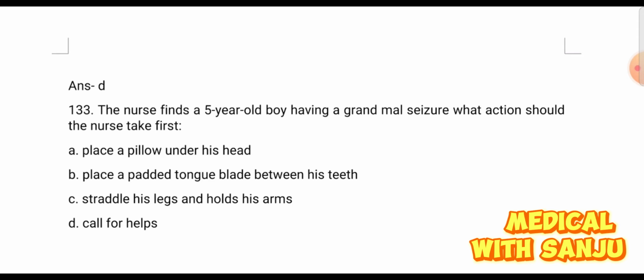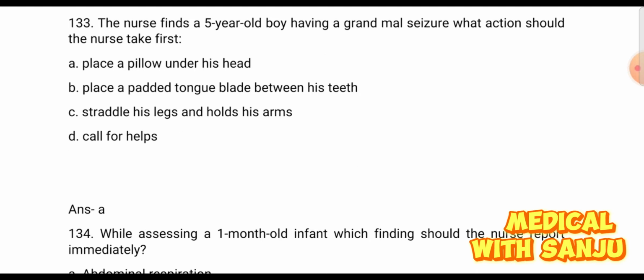Question number 133. The nurse finds a 5-year-old boy having a grand mal seizure. What action should the nurse take first? Option A. Place a pillow under his head. Option B. Place a tongue blade between his teeth. Option C. Straddle his leg and hold his arm. And option D. Call for help. Place a pillow under his head. Option A is the right answer.